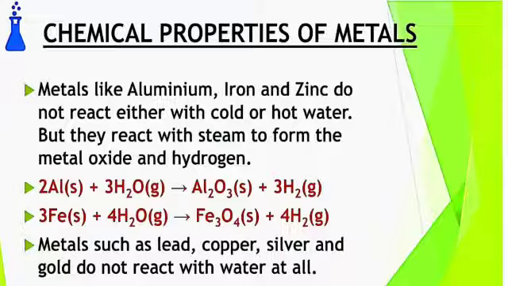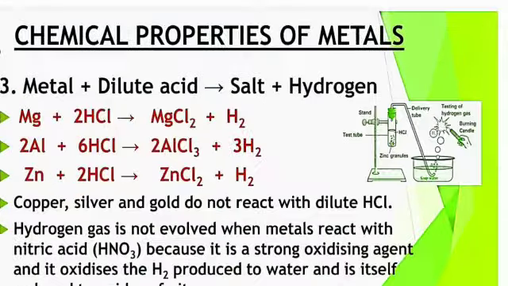But some metals like lead, copper, silver and gold do not react with water at all because these are very less reactive metals. Third chemical property of metals: when metals react with dilute acid, they form a salt and hydrogen. For example, magnesium reacts with hydrochloric acid to form magnesium chloride, and hydrogen gas is evolved.